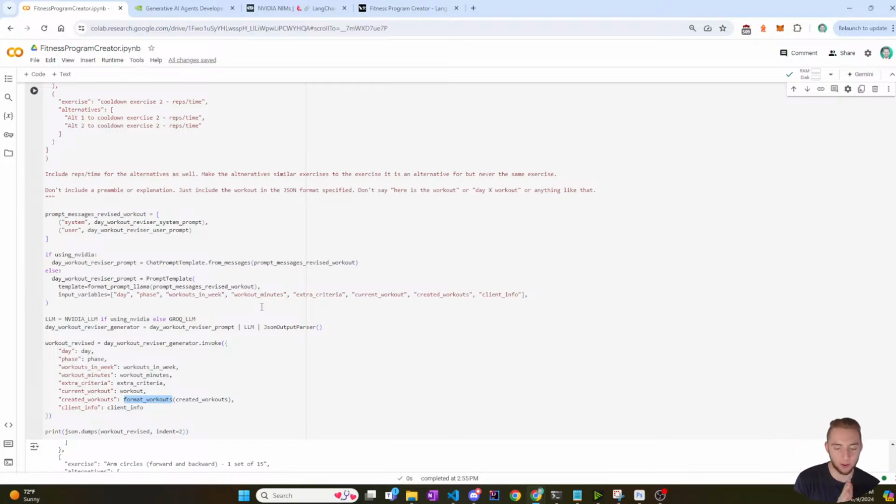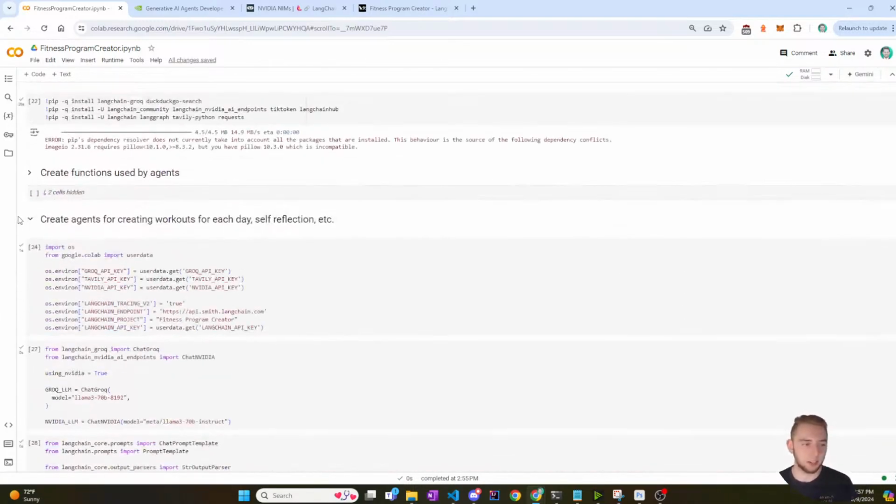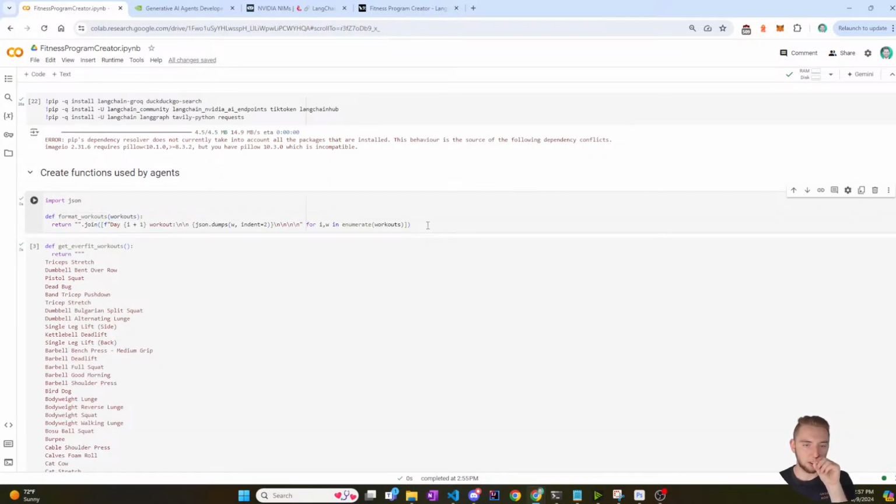So anyway, what I'm thinking about is I have this workout that I spit out in JSON format, but when I give it back to the AI to revise, I don't necessarily want that in the JSON format like I do for my front end, because I might want it more in a human message type format, because that is what these chat models like Llama and Claude and GPT have been trained to understand, very natural language conversation. So I have this function that formats a workout by taking the JSON and turning it into something that is understandable. So let me go to the top here and show that. It's just this super tiny function right here. So I might actually want to do that for just the single workout.